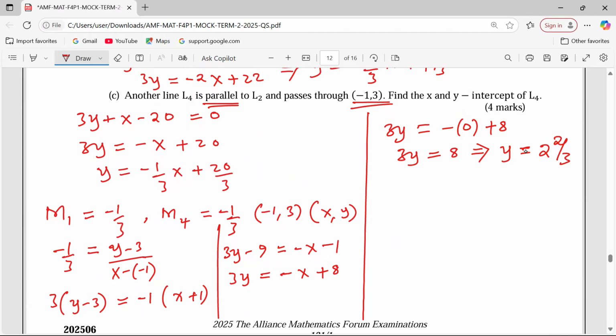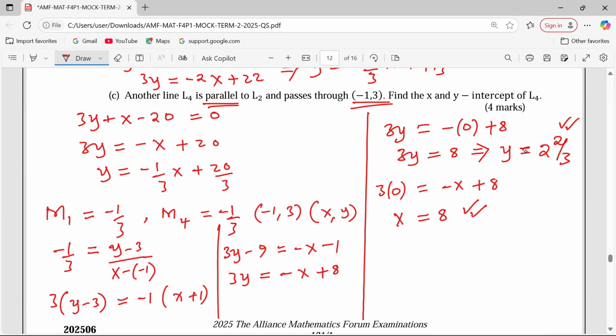That is the y-intercept. What about the x-intercept? The x-intercept is the point along this line where the line cuts the x-axis, and at that point, values of y are 0. If the value of y is 0, then 3 times 0 equals negative x plus 8. So x can be positive here. We get 8. So the x-intercept equals 8. The y-intercept, 2 and 2/3.